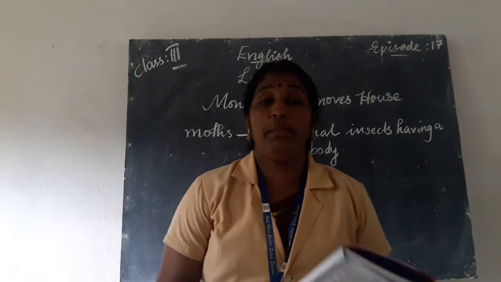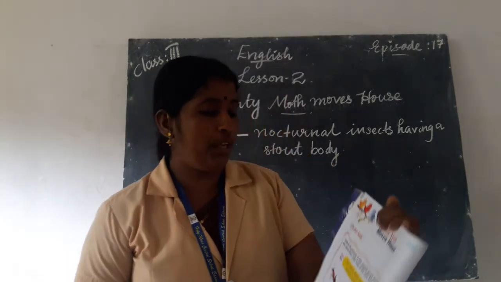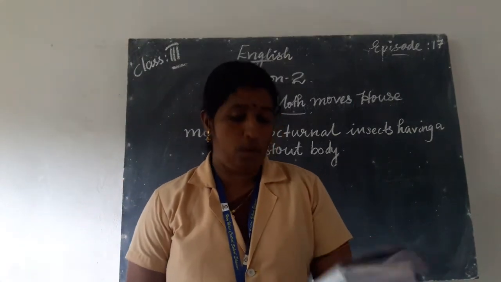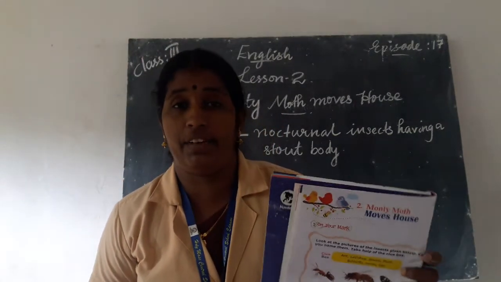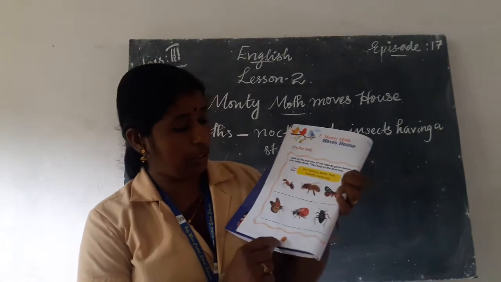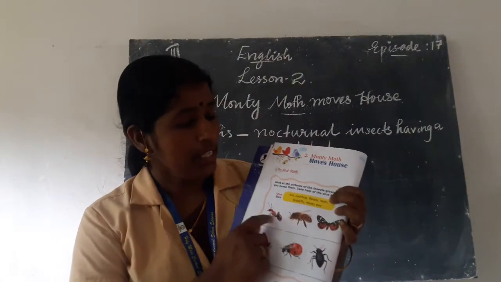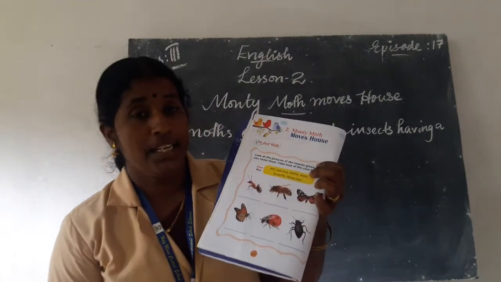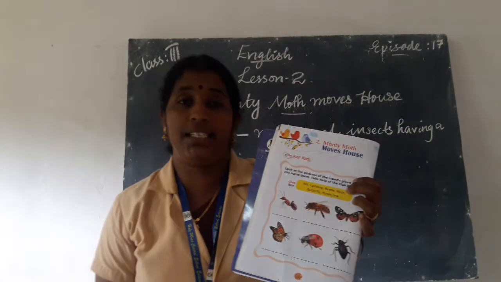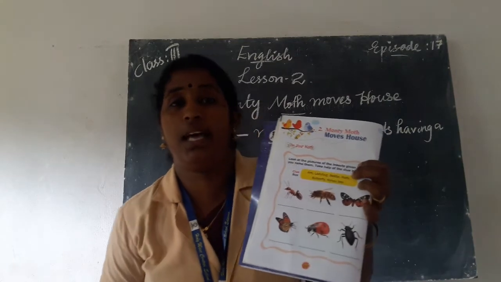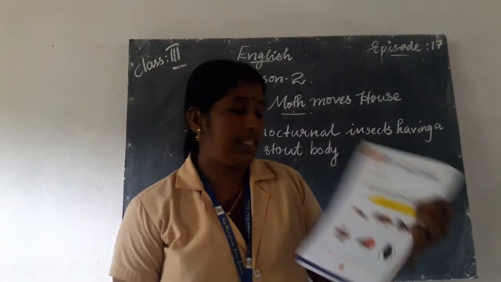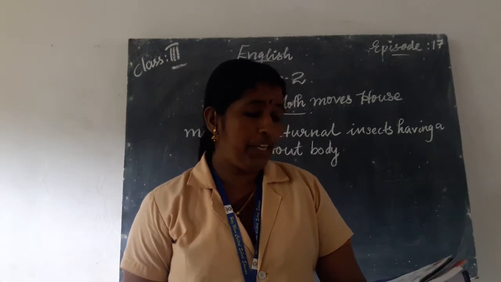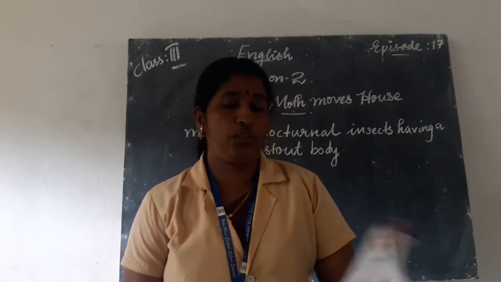Here, take page number 12. On this page, look at the pictures of the insects given below. There are 6 pictures of insects. Can you see these pictures? Look at the pictures of the insects given below. Can you name them? Take help of the clue box.